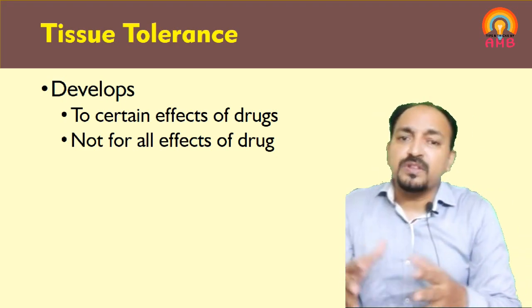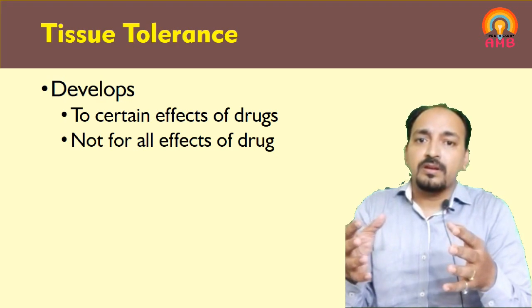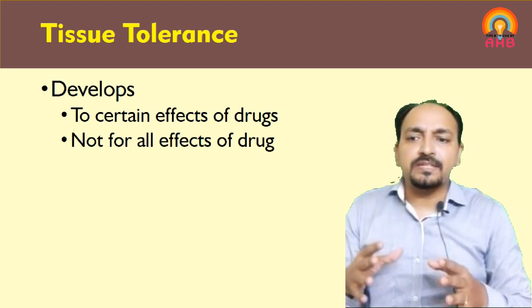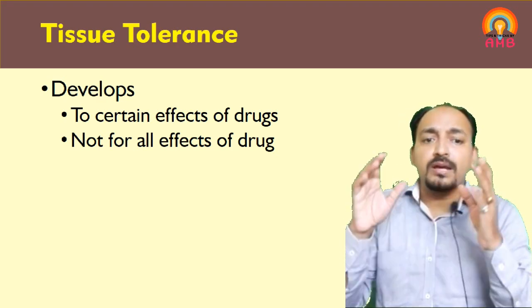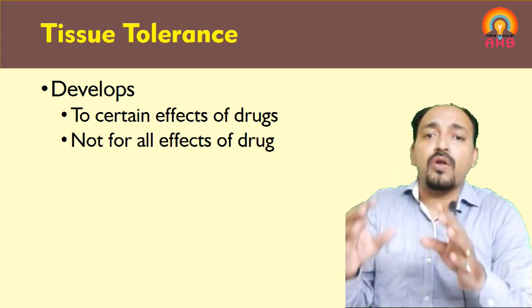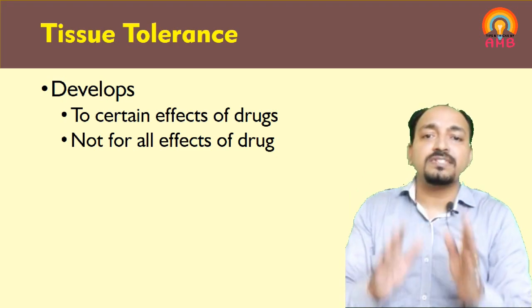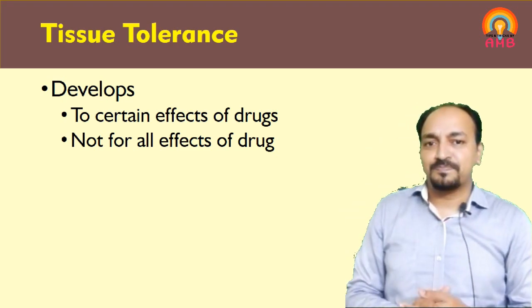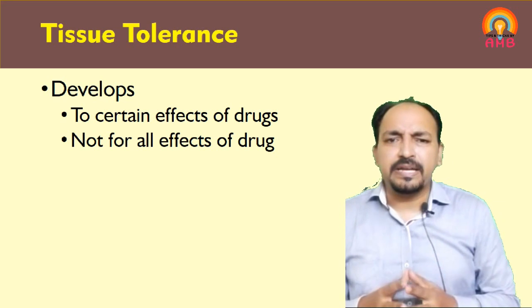So it depends upon the tissue, isn't it? So that's why it is called tissue tolerance. Tolerance develops on certain tissues only and not on all the tissues. Hence it is called tissue tolerance. I will elaborate it with an example.